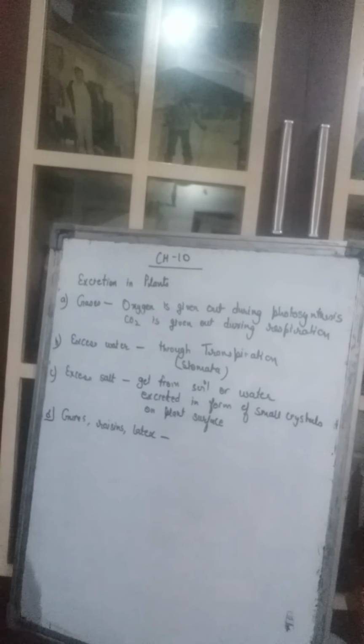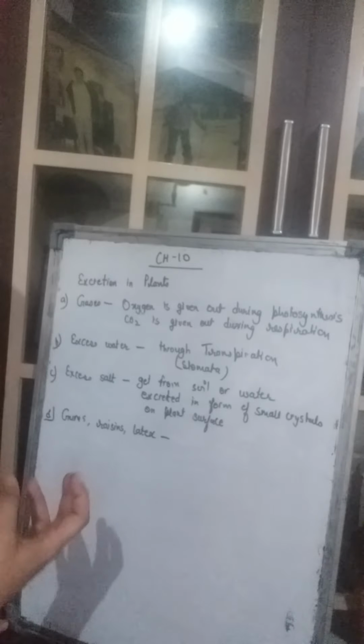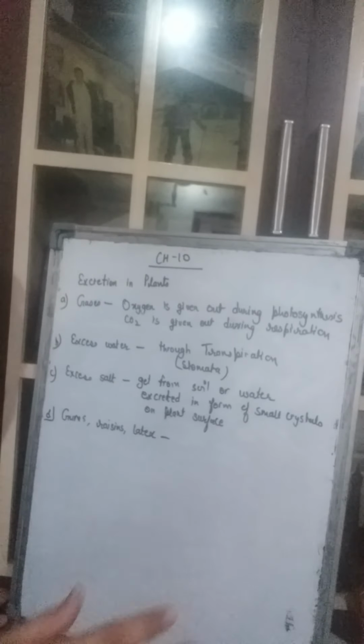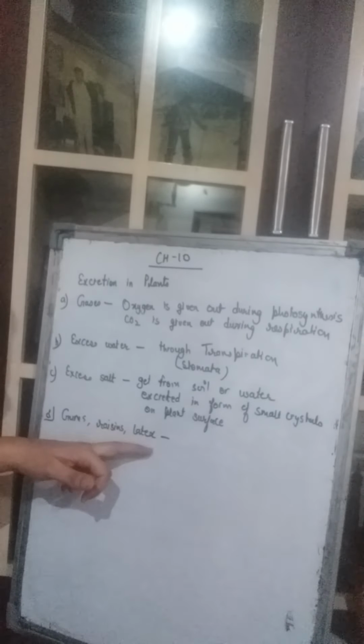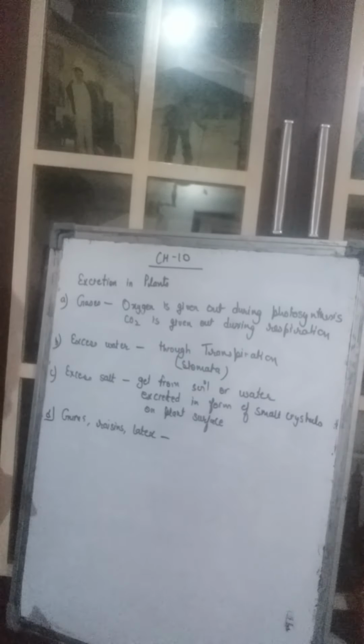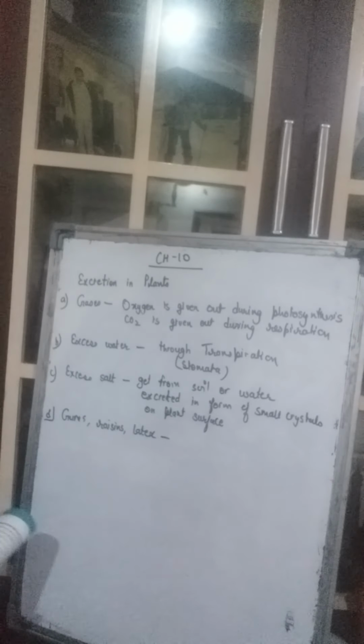Then what happens in some of the plants, some of the trees, when they become very old, these gums, resins, latex, they are the sticky substances. They are also the toxic substances according to the plants. The plants do not require them. So they give out the gums, resins, latex, which are the toxic substances, and they are used by human beings either as adhesives, paints, varnishes, rubber, etc.